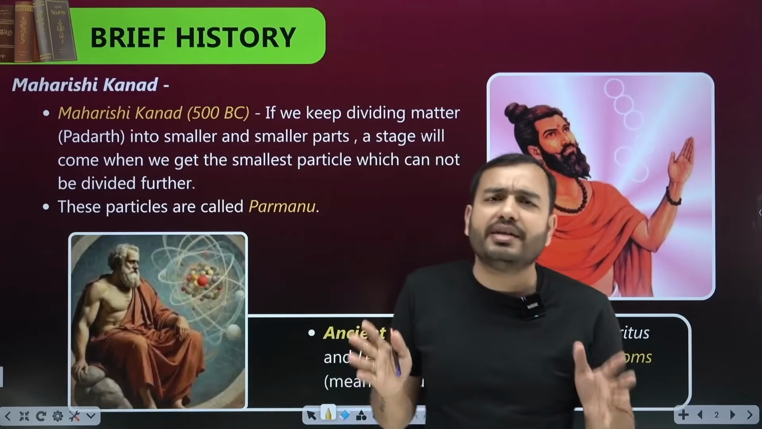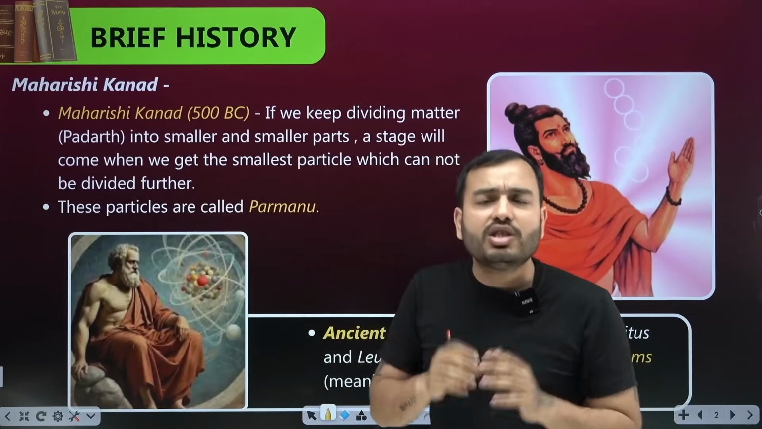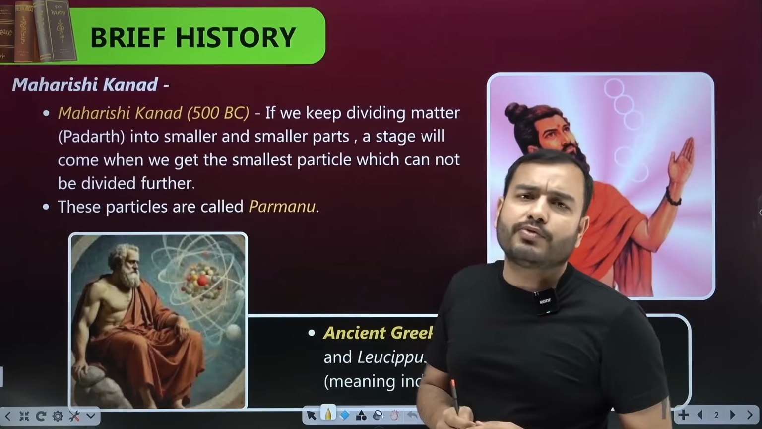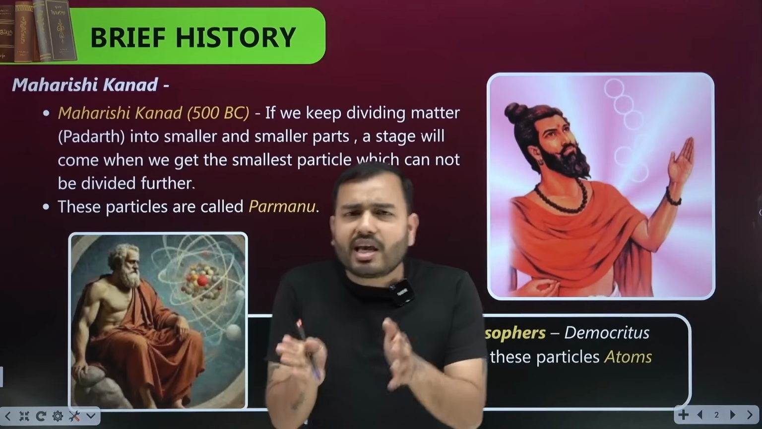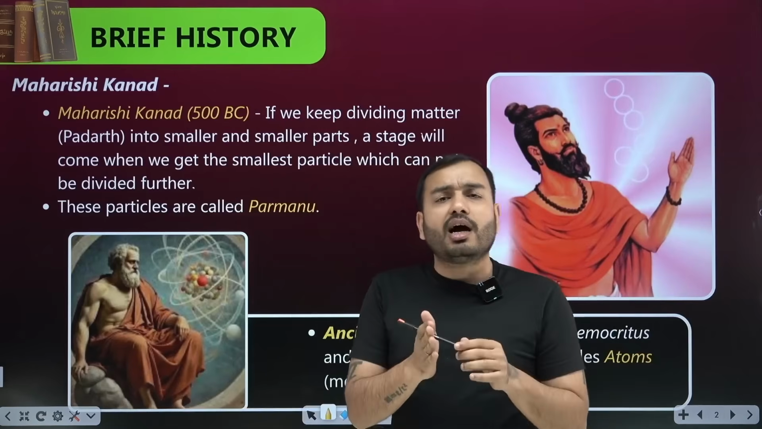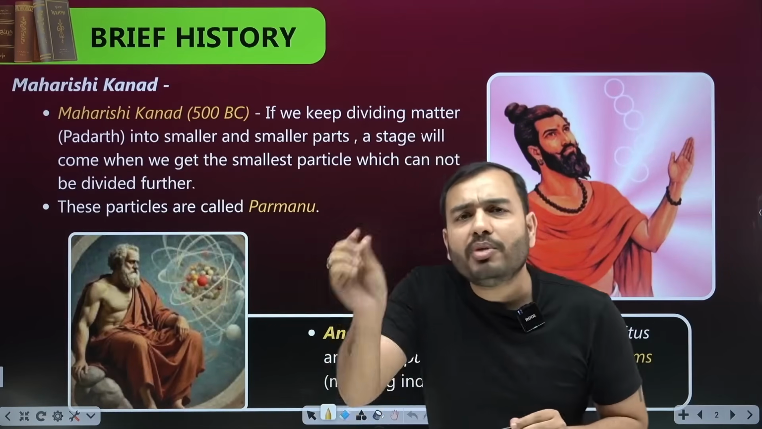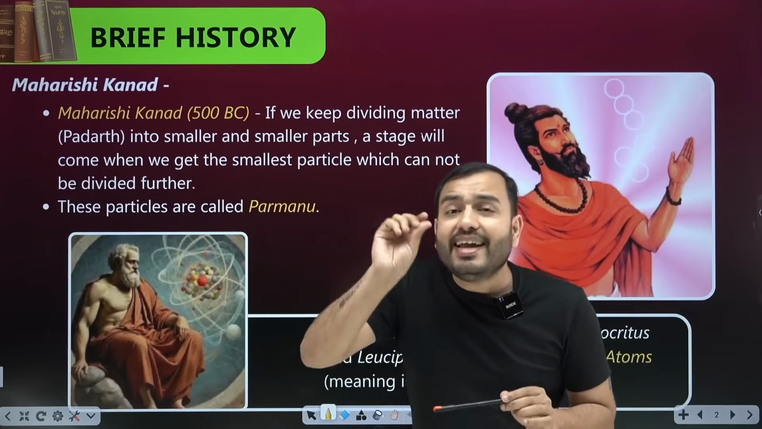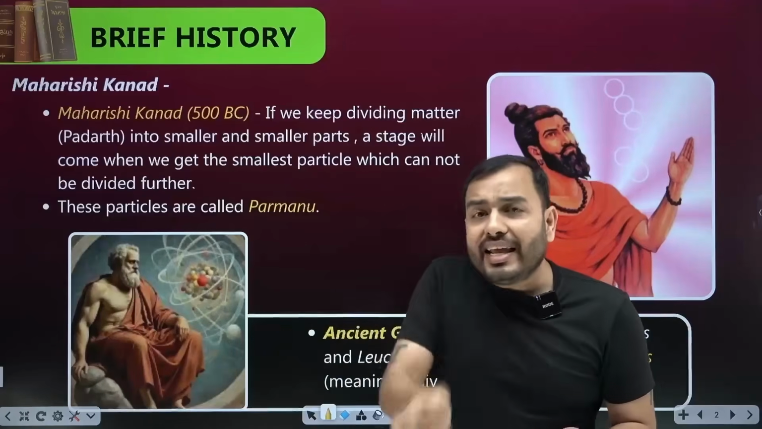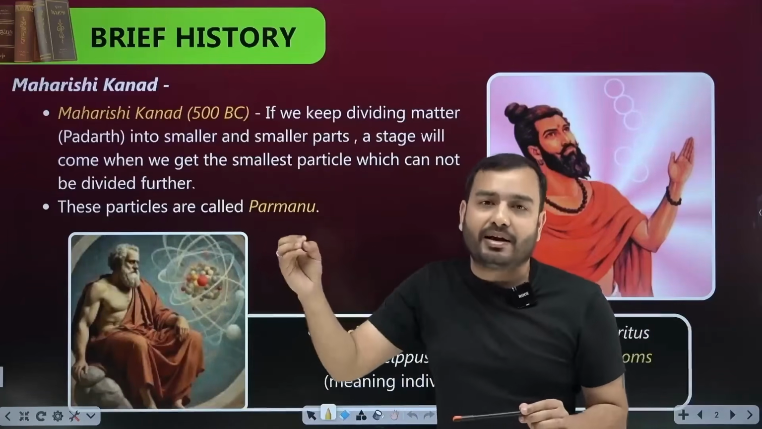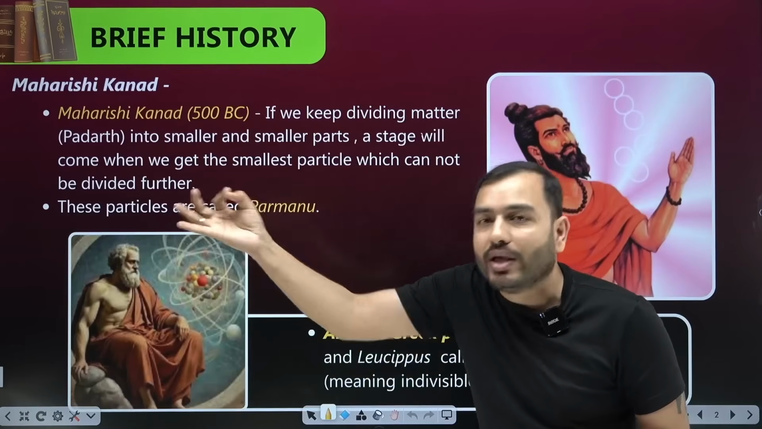Then there was no mobile or internet, so similar discoveries used to happen in different parts of the world, without communication between them. There were Greek philosophers in Greece, Democritus and his teacher Leucippus. They also said the same thing: if we keep breaking matter into smaller parts, we will get such a small particle that it would be indivisible, which we won't be able to divide anymore. And indivisible means atom. They gave the name atomos, A-T-O-M-O-S.